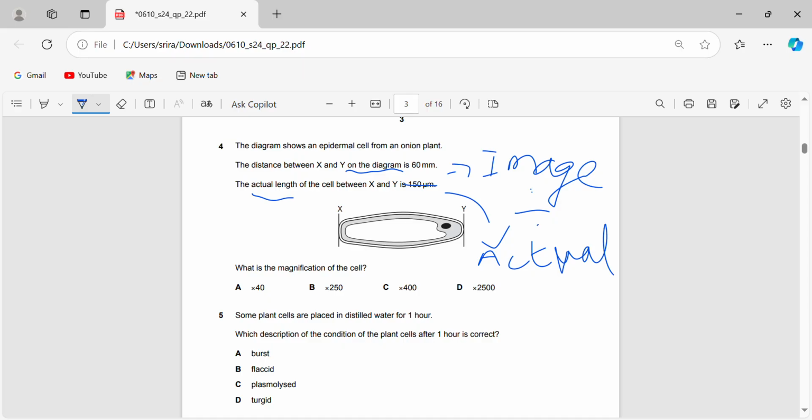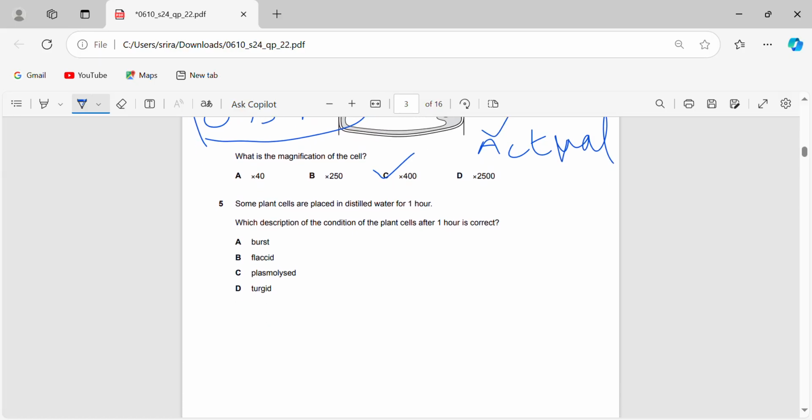They're both in different units, so you need to convert them to a common unit. You can either convert 60 millimeters by multiplying by 1000 to get micrometers, or you can divide 150 micrometers by 1000 to get the value in millimeters. I'm just going to divide 150 by 1000, so I get 0.15 millimeters. Then 60 divided by 0.15 millimeters gives us 400. That's the answer, C.